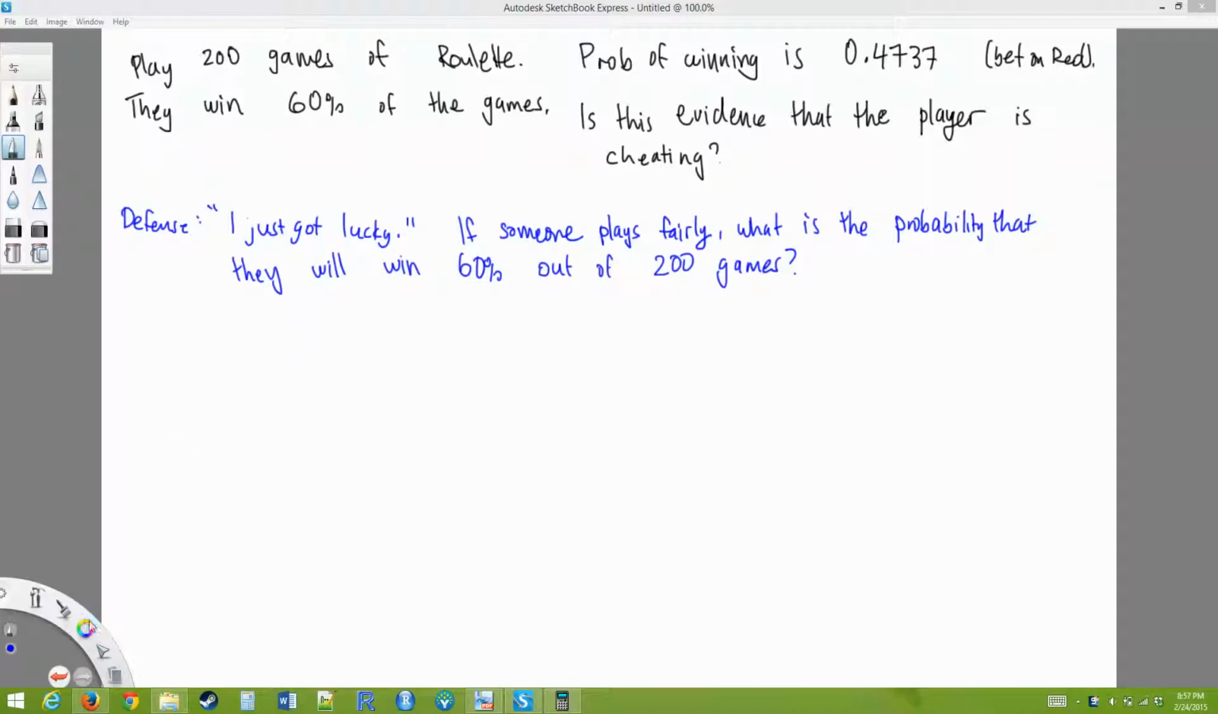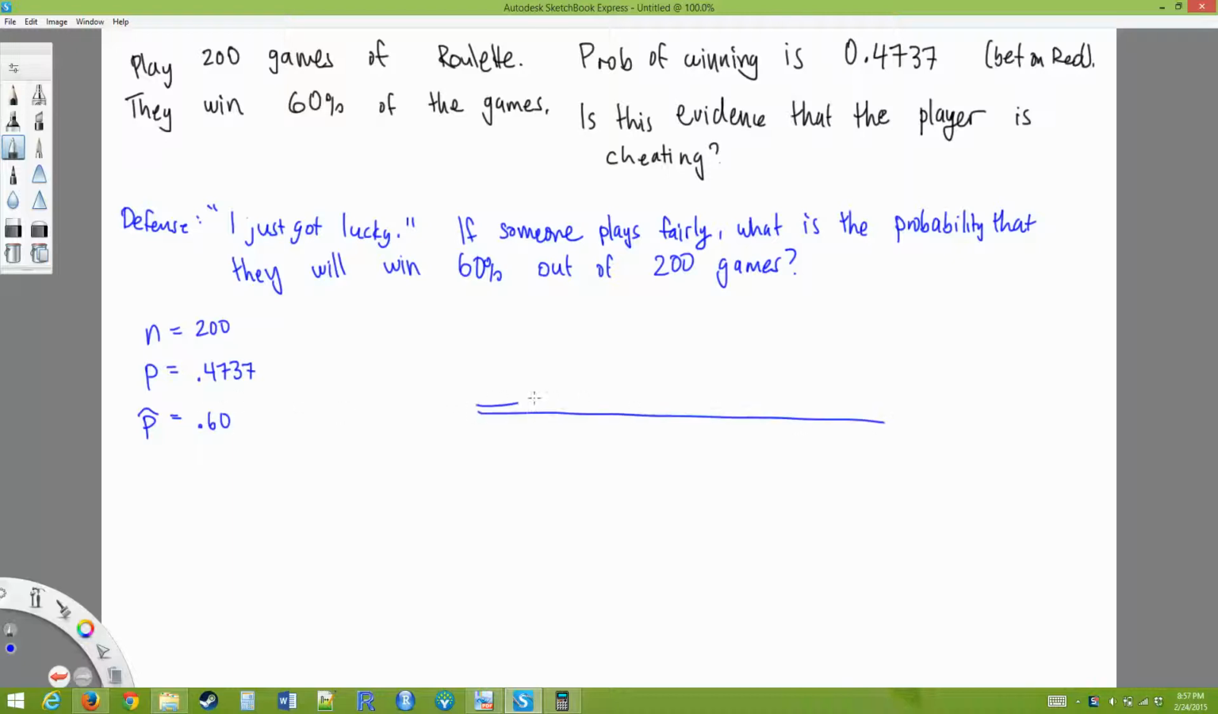Let's see what we got here. Okay, so in our setup, we're going to look for n, p, and p hat. What is our n? 200. p? 0.4737. p hat? 0.60. So this is what we see, okay?